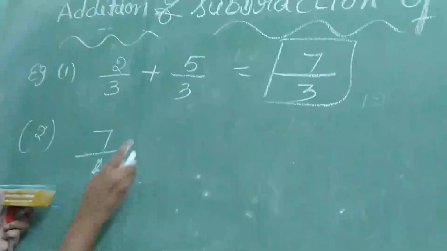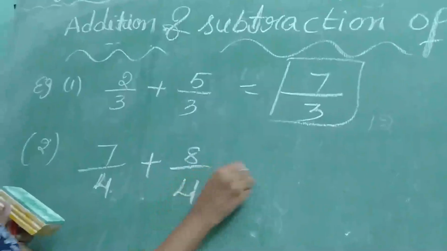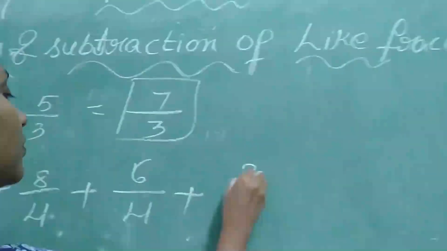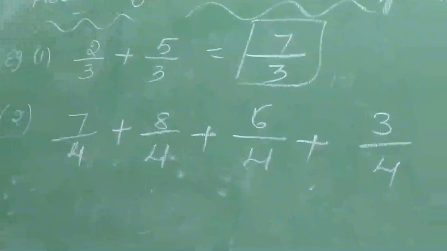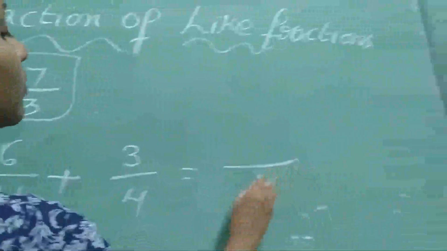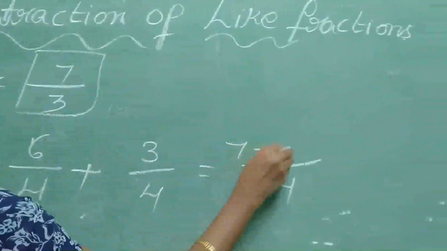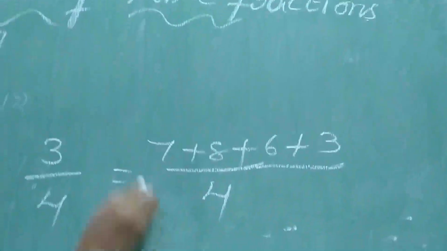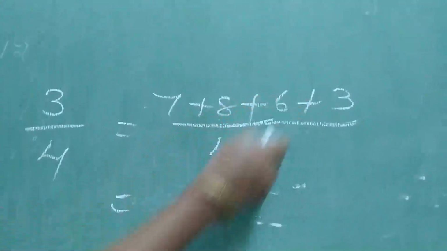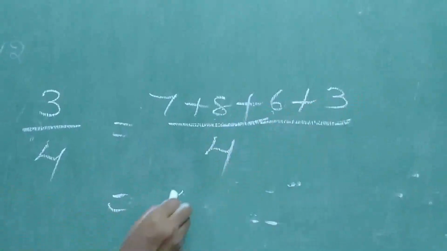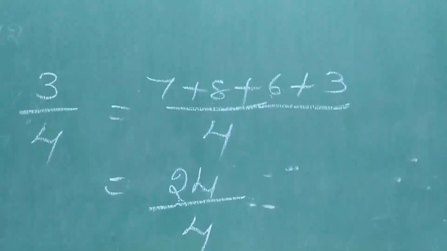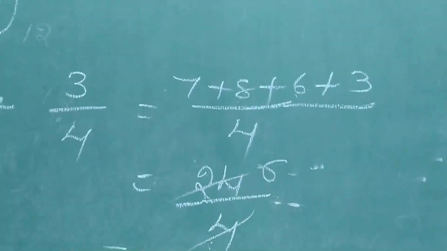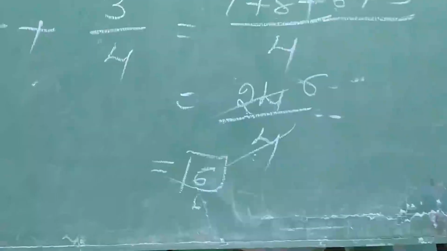Next another example: 7 by 4, 8 by 4, 6 by 4, 3 by 4. Which fractions? Like fractions. So what is the denominator? 4. Add 7 plus 8 plus 6 plus 3. 7 plus 8, 15. 15 plus 6, 21. 21 plus 3, 24. 24 by 4. Is there any table cancelled? Yes, 4 table is cancelled. 4 is cancelling 24 how many times? 6 times.